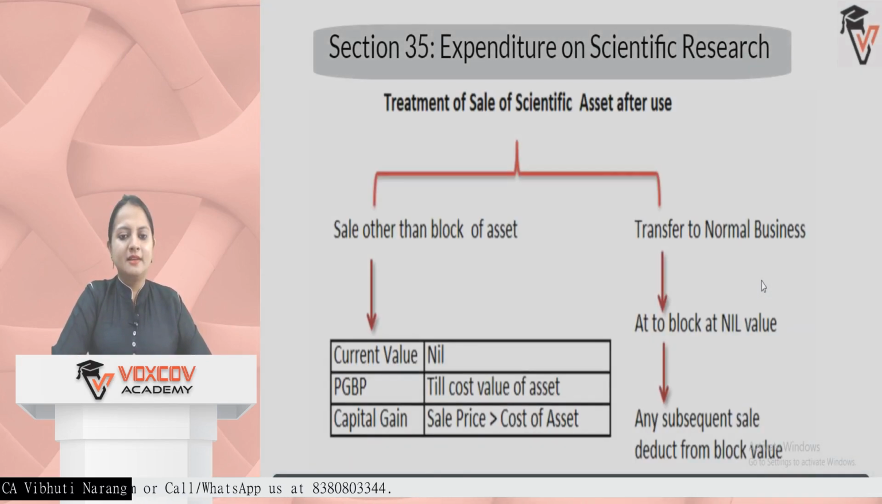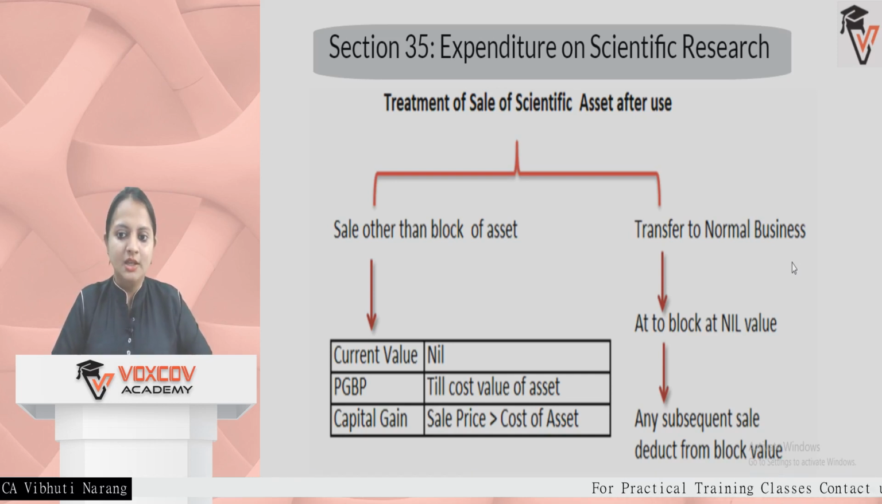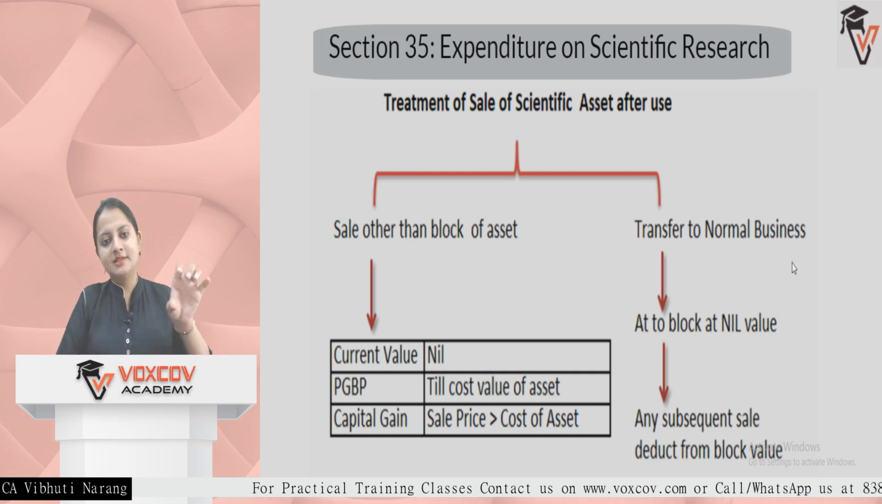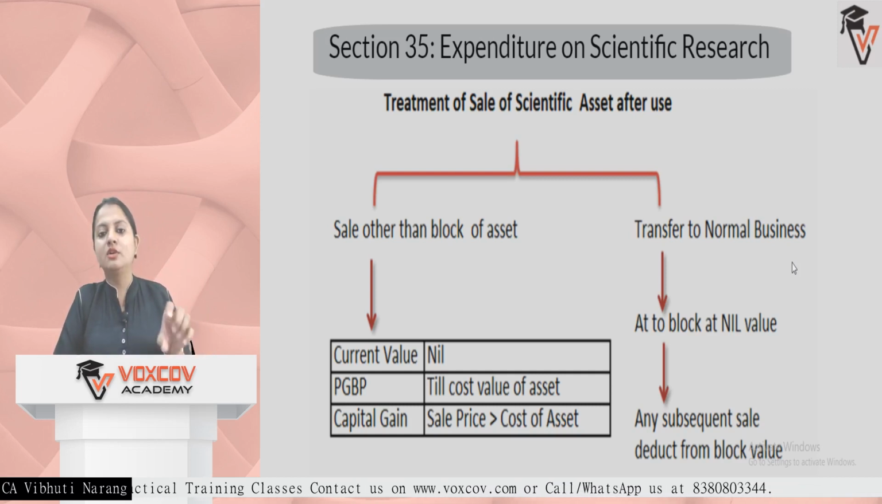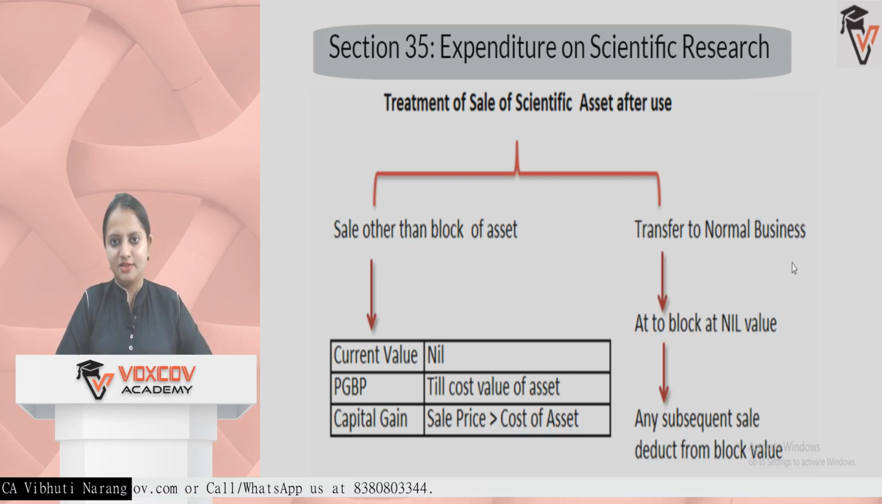Now the important thing is what will be the treatment if the asset which has been put to use in scientific research and development is being sold after the use. Now there can be two things in it. First of all, the asset is as of now at nil value because the 100% deduction was given in the first year of investment.